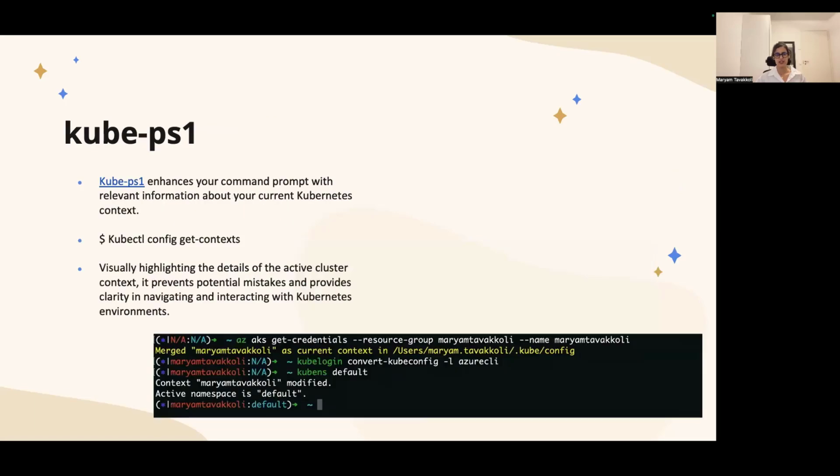If you are managing multiple clusters and Kubernetes contexts, the only way to see is running commands such as kubectl config get context, and you might make a mistake and run a wrong Kubernetes command on the wrong Kubernetes context on the wrong cluster.